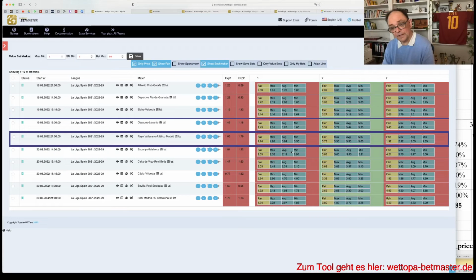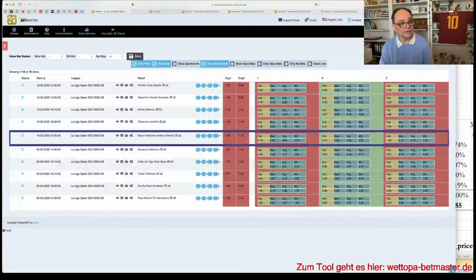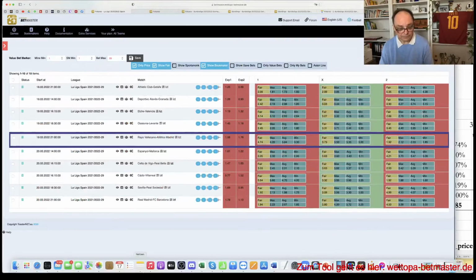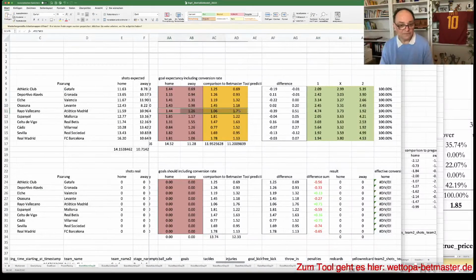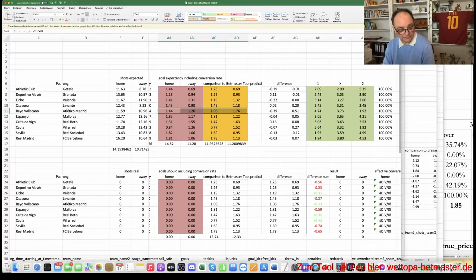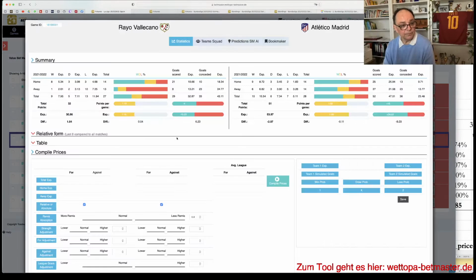Not saying that it's going to happen, which I never dared. 1.92 or 2.12, is it really 2.1 on Atletico? Maybe still celebrating their win at Man United. 2.06 looks like a playable price, but I have to check here, and I know that the computer might say this is the other way around. It would say so, but Rayo have been in terrible shape and not winning a single one. And this is not taken into respect in this statistical-based method.